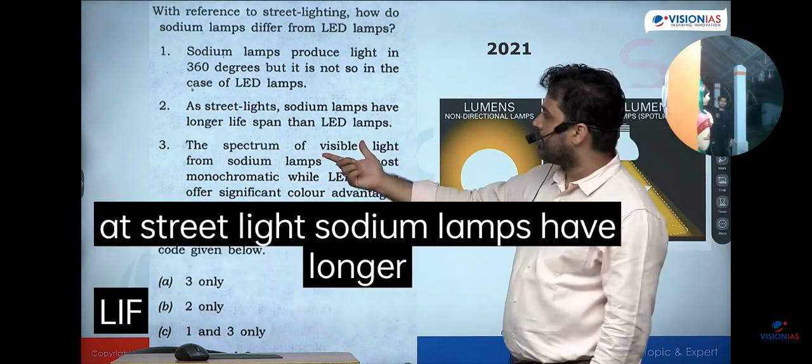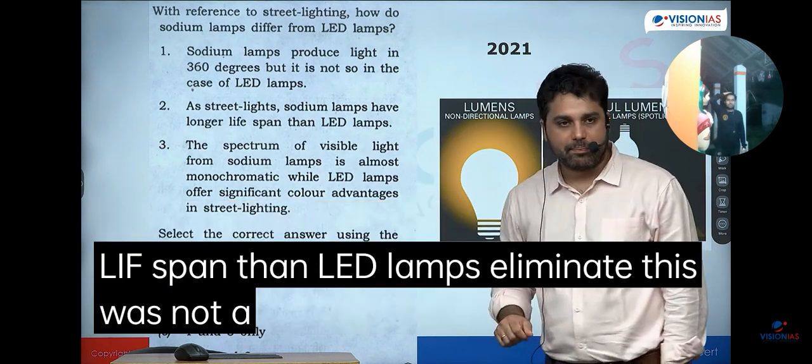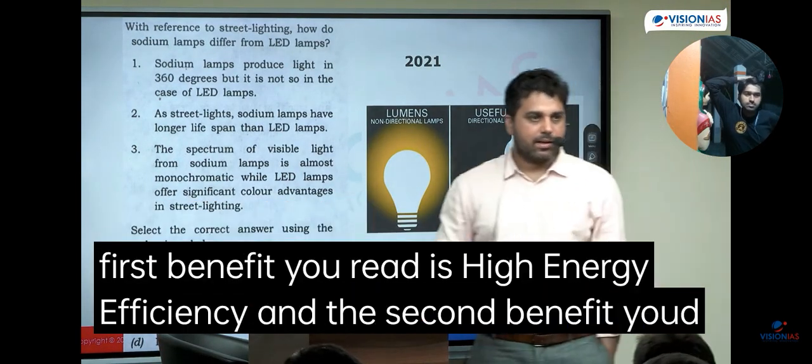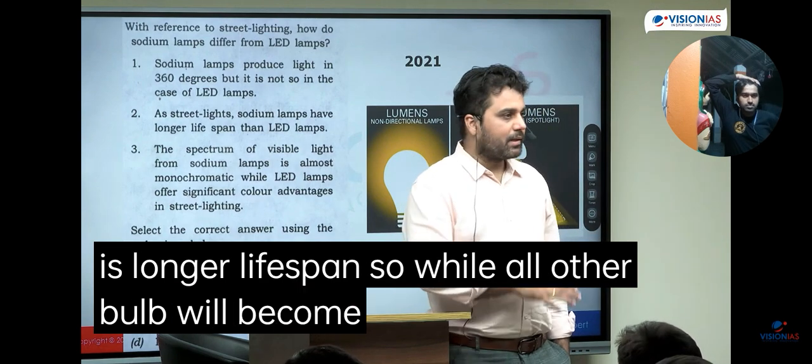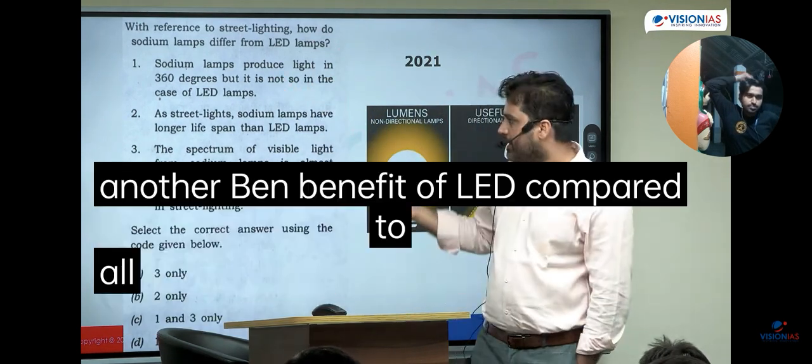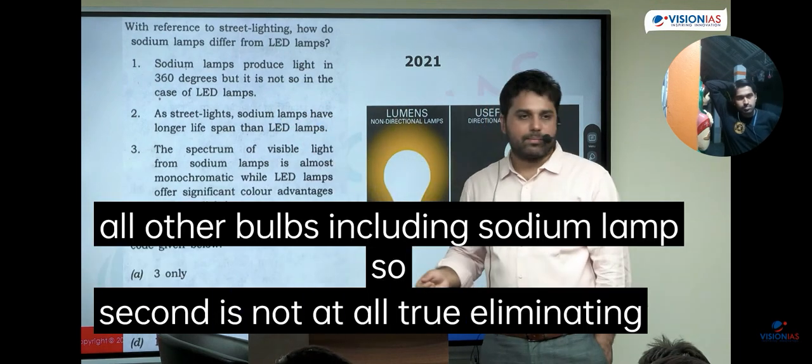At street light, sodium lamps have longer lifespan than LED lamps. Now, eliminating this was easy. This was not a difficult statement. The moment you read about the benefit of LED, the first benefit you read is high energy efficiency, and the second benefit you read is longer lifespan. While all other bulbs will become wasted very soon, LED bulbs often will have twice, thrice, 4 times, 5 times the lifespan. So that is another benefit of LED compared to all other bulbs including sodium lamps. So second is not at all true. Eliminating second was correct, right?